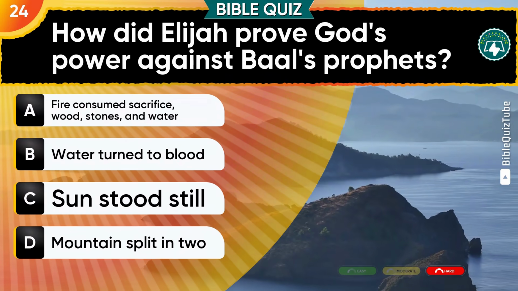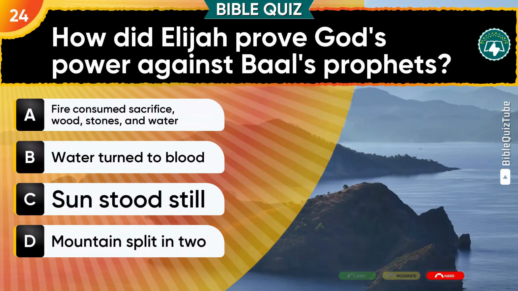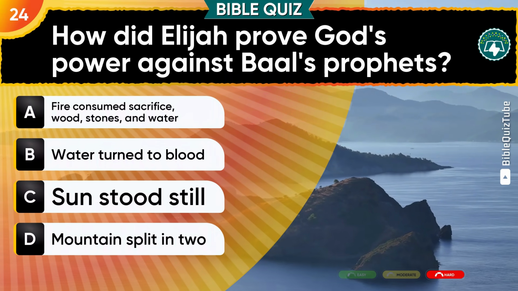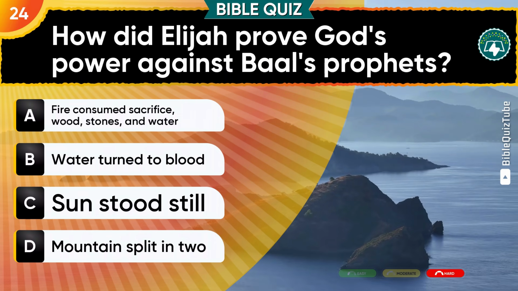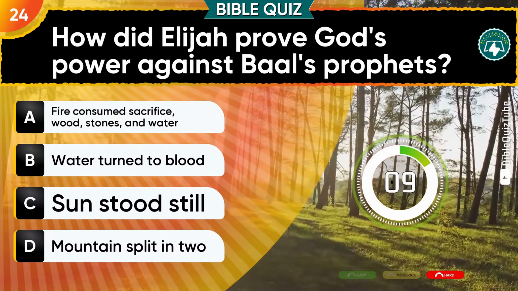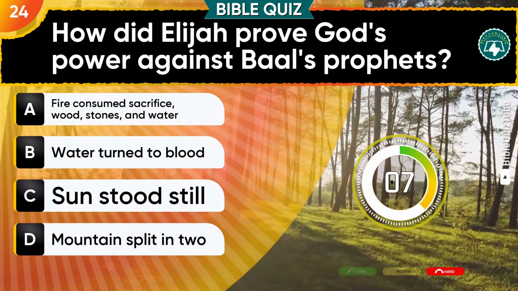Let's dive back in. Question 24. How did Elijah prove God's power against Baal's prophets? Choose from A. Fire consumed sacrifice, wood, stones, and water. B. Water turned to blood. C. Sun stood still. D. Mountain split in 2.